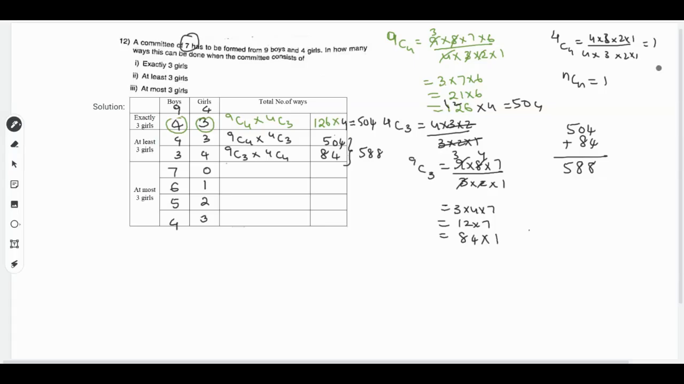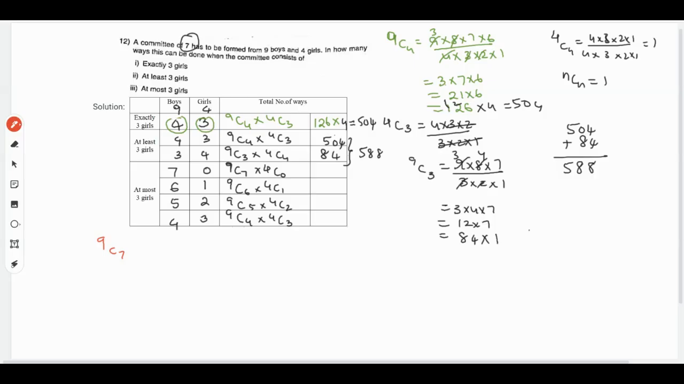So we have to find 9C7 into 4C0, then 9C6 into 4C1, 9C5 into 4C2, 9C4 into 4C3. So now we will find the values for these and we will substitute the values there in the answer.